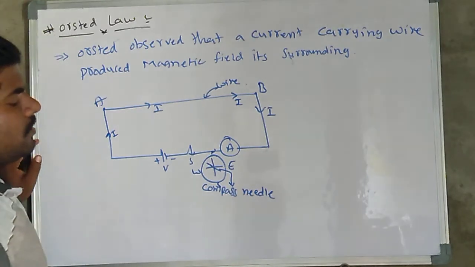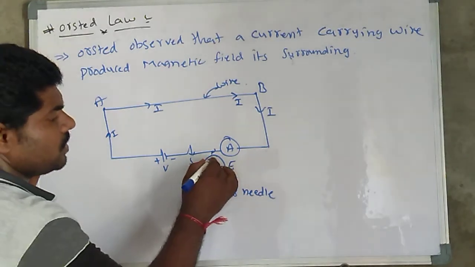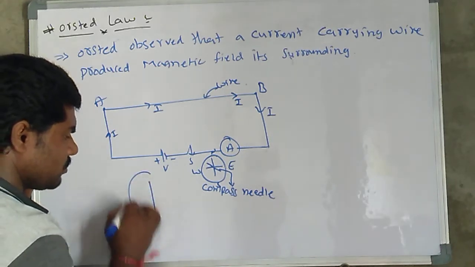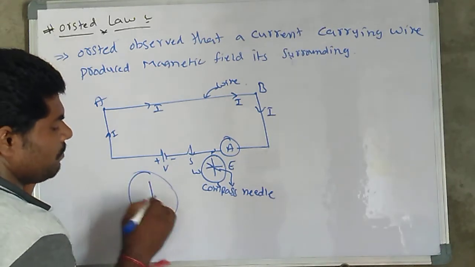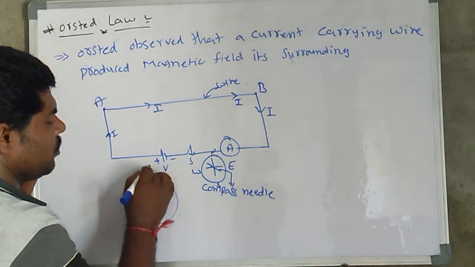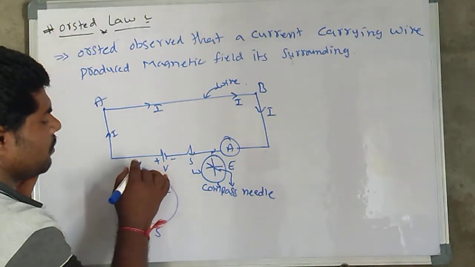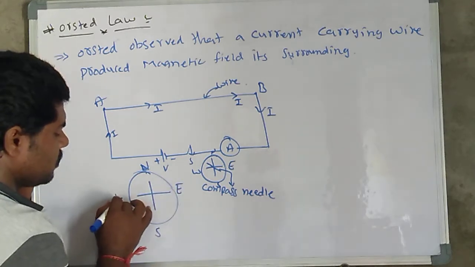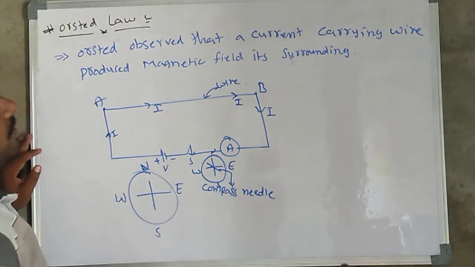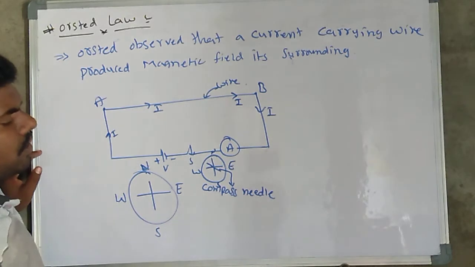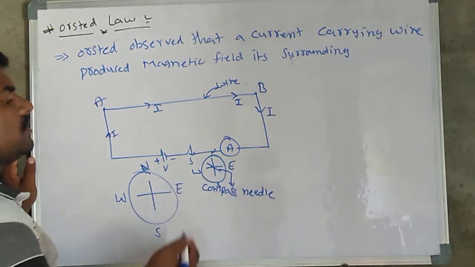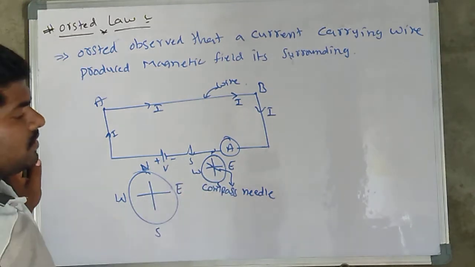Initially, without current flowing, this compass needle is coincident with north and south. Whenever current passes through the wire, there is some deflection of the compass needle.